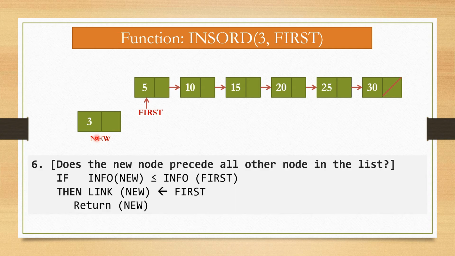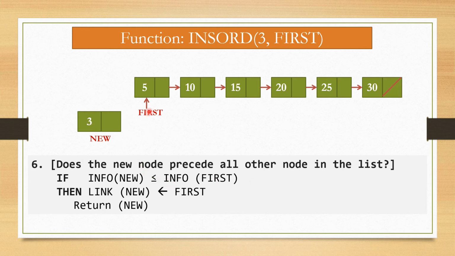For this we have to check this condition: does the new node precede all other nodes in the list? That means the new node which we have to insert into the list will precede all other nodes in the list. For this we have to check info of new, which is 3, is less than or equal to info of first.